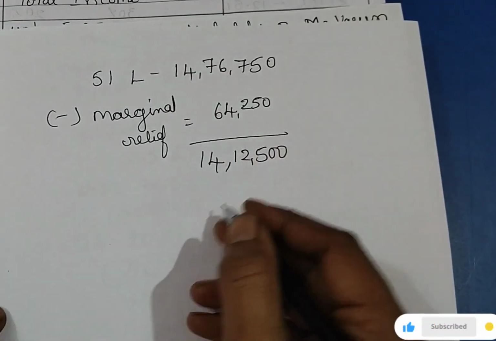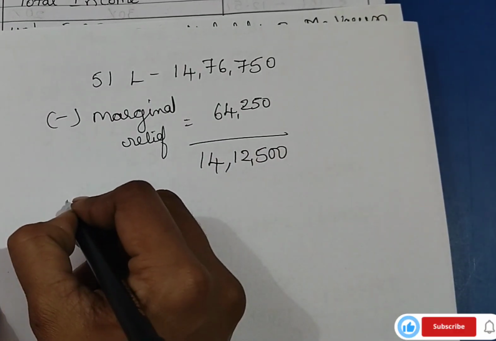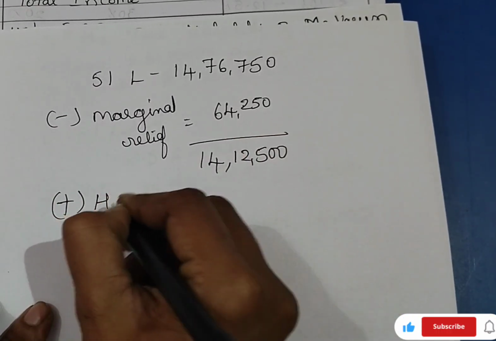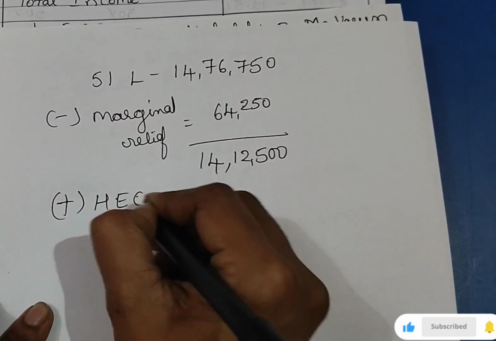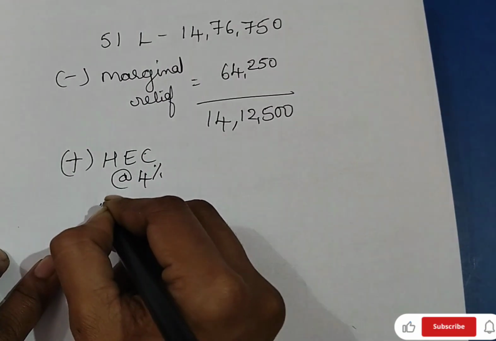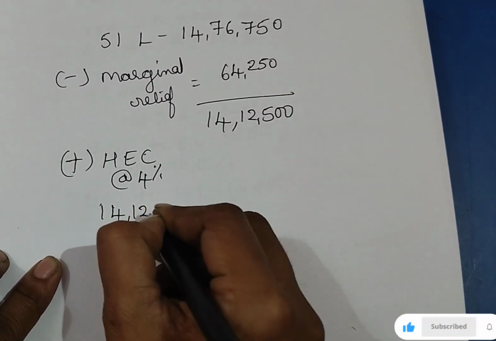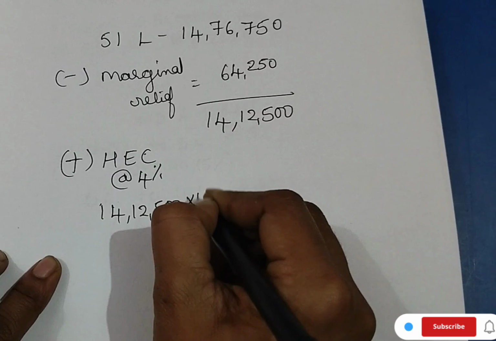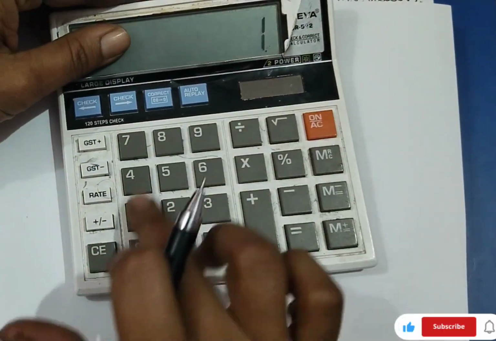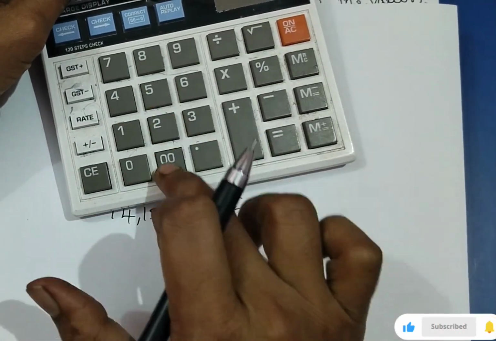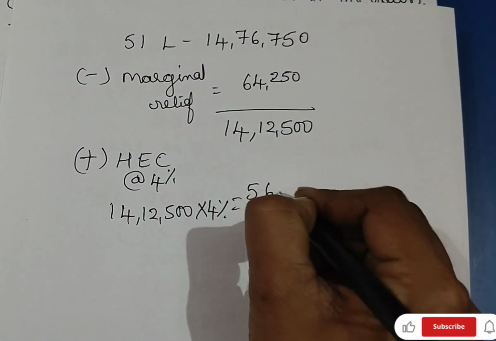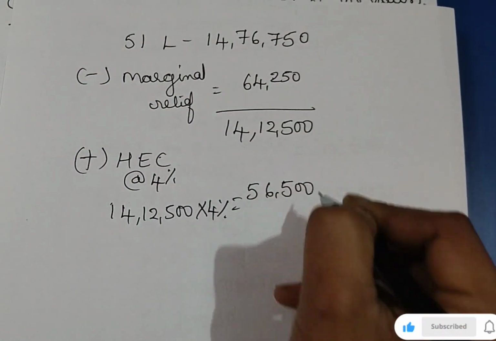Now on this, we are charging health and education cess. Add health and education cess at 4% on 14 lakh 12,500. 14 lakh 12,500 into 4% is 56,500.